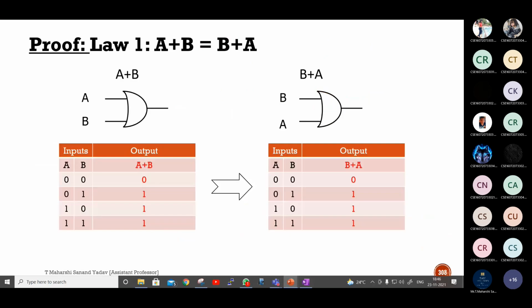This is how we did A plus B, B plus A. If you want, you can apply all the test vectors, which is nothing but from the truth table. 2 variables means 4 combinations, 0, 1, 2 and 3. Here also same thing, 0, 1, 2 and 3. Anyone who is facing difficulty in understanding this one, please let me know. Clear?